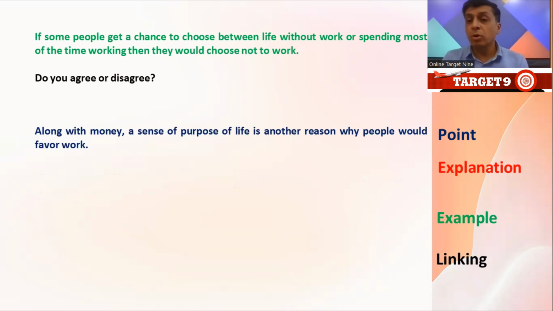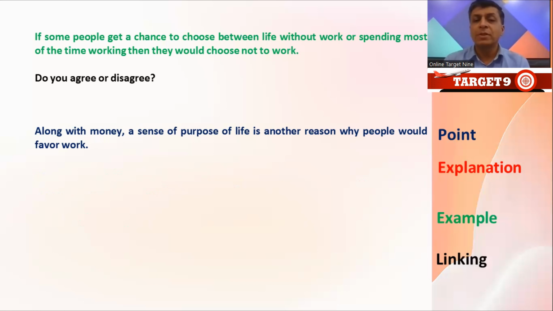Body paragraph 2, because I'm going in the same direction, so I will use along with money. Along with money, money was my point for the last paragraph. So with a comma, I have said that this was my last point. Now after that, I will write point for this paragraph. A sense of purpose of life. This is my another reason. So this is my point, another point.